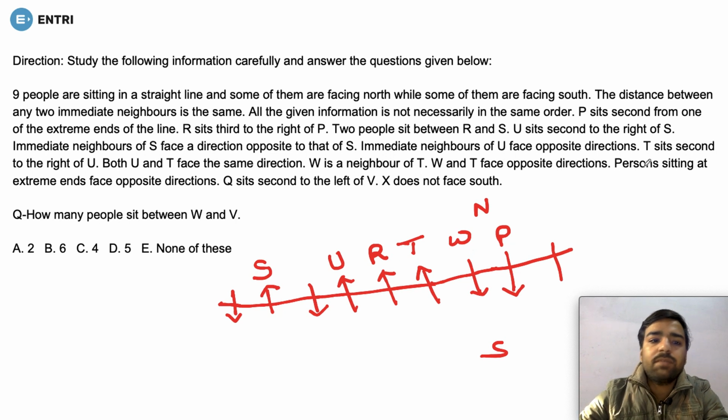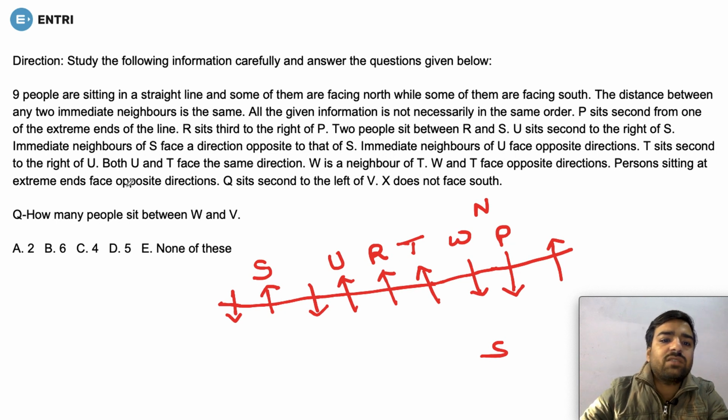Great. People sitting at extreme ends face opposite direction. So this was south, this means this is going to be north, okay. Now what they are saying, W is a neighbor of T. W and T are facing opposite direction. We have done this also. People sitting at extreme positions face opposite direction.